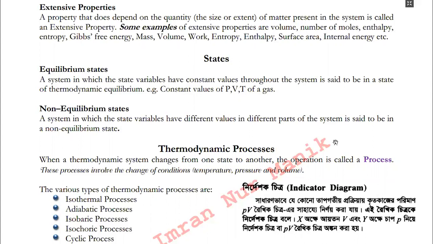Since a change in the magnitude of such properties alters the state of the system, these are referred to as state variables, state functions, or thermodynamic parameters. It also stands to reason that a change of system from initial state to the final state will be accompanied by change in the state variables.